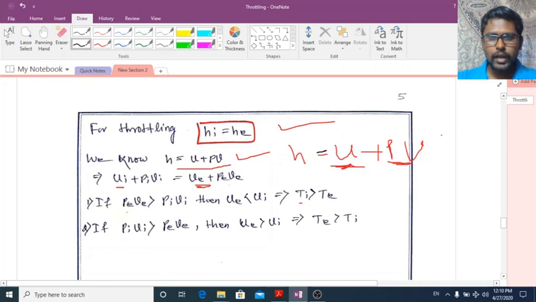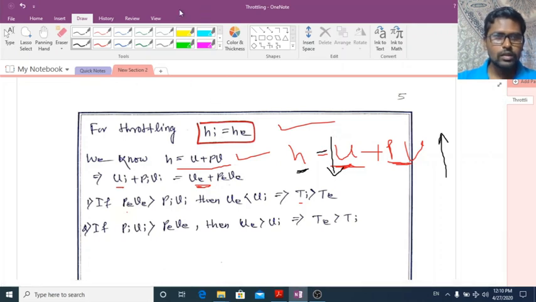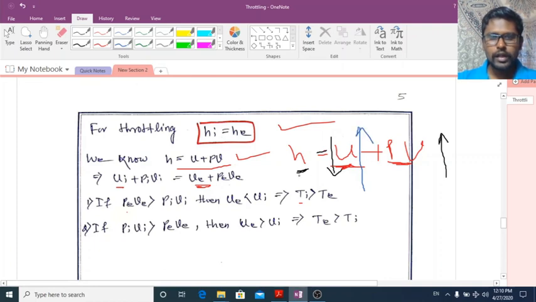Suppose I am increasing the flow work, then what will happen? The specific internal energy has to decrease. If H has to remain constant and one term is increasing, then the second has to decrease. Suppose in a case internal energy is increasing, H has to remain constant, so the flow energy has to decrease.